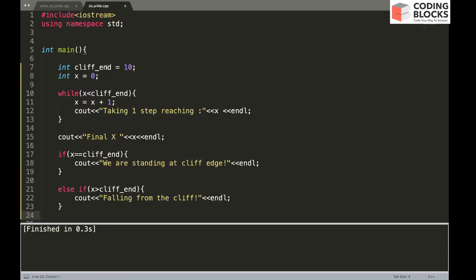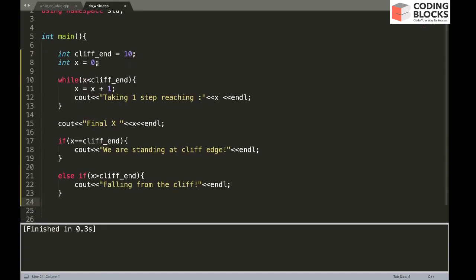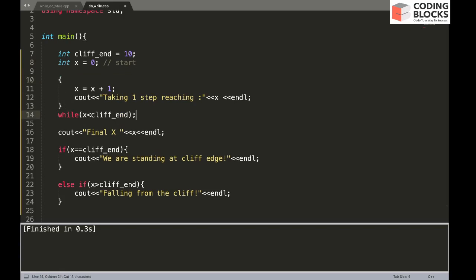So you have cliff end at 10, while int x equals 0. This is your starting point, and instead of having the condition here, we will move it to the end of the loop, and here we will have a do instruction.